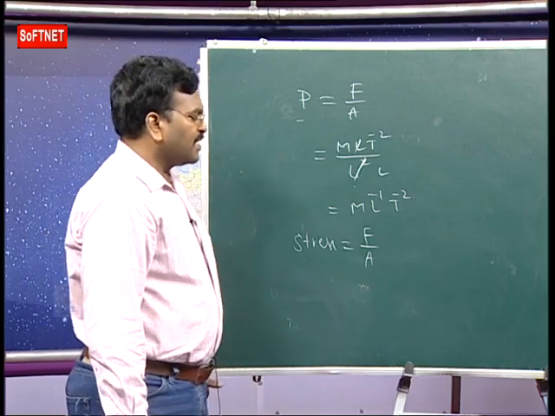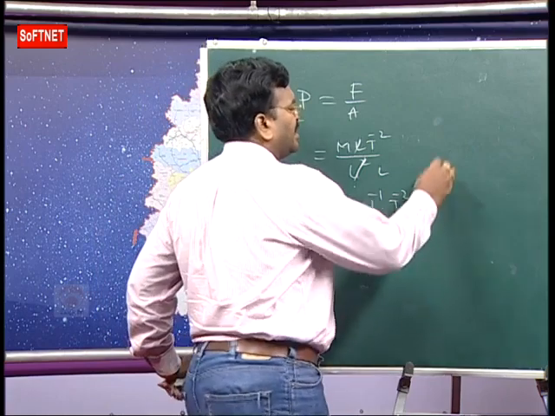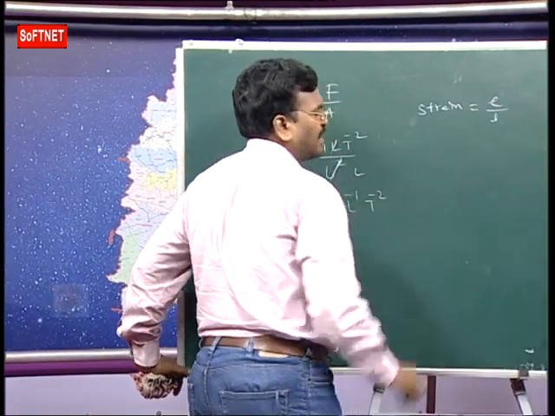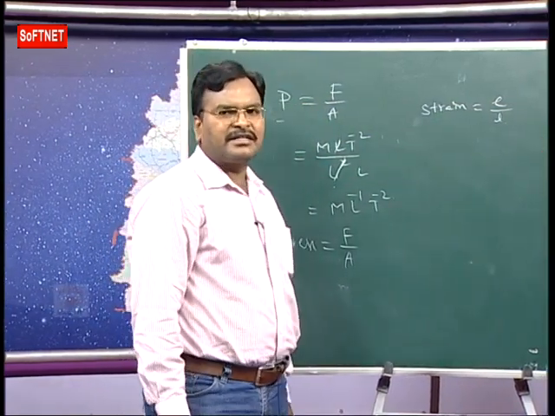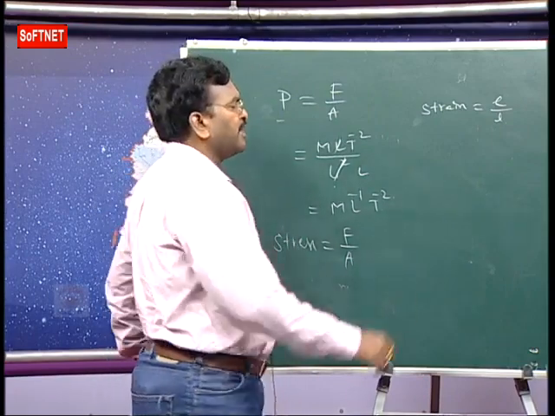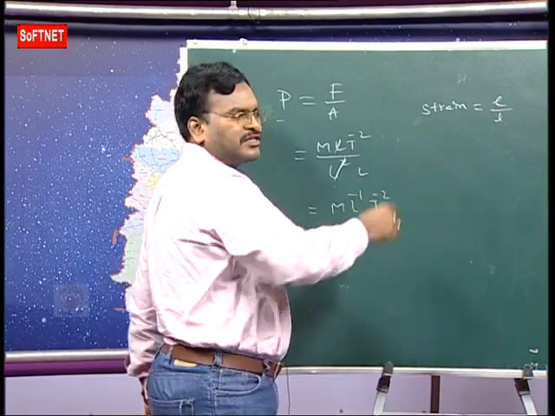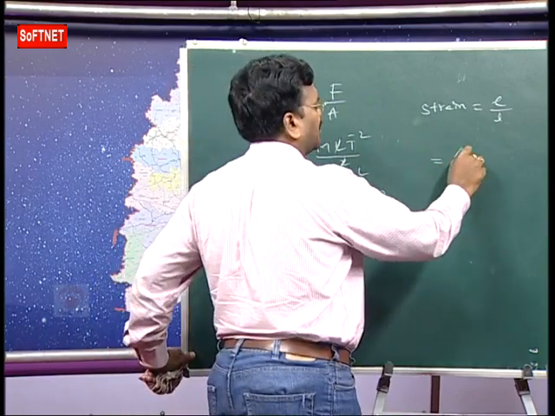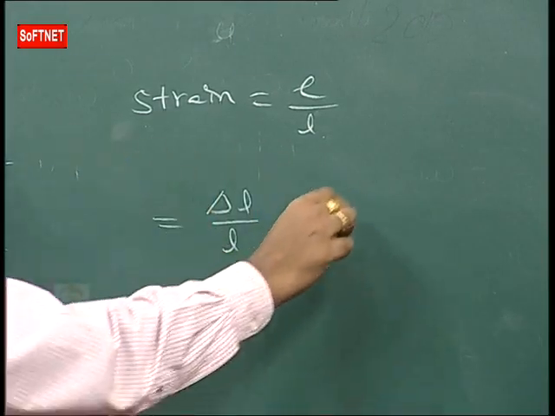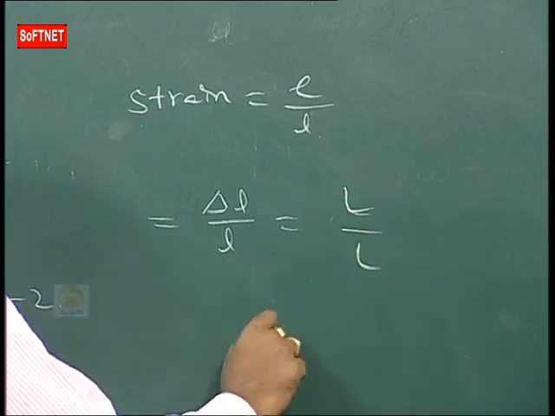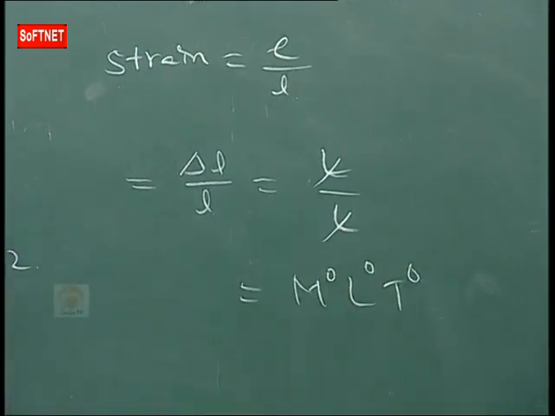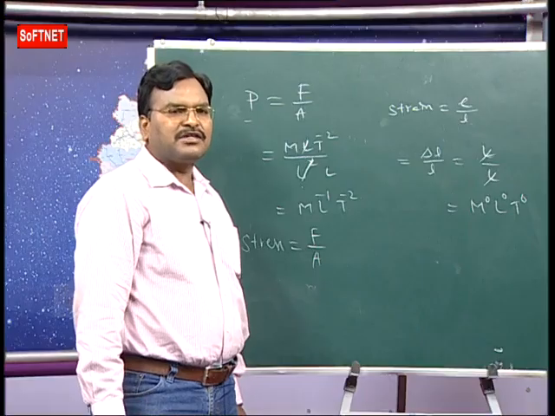And also we have strain. What is strain? Change in dimension per unit dimension. Longitudinal strain is e by L, where e is elongation and L is length. That is, change in length by original length. The dimension formula for change in length is nothing but length, so it is L by L. L and L get cancelled. So the dimension formula is M power 0, L power 0, T power 0. So strain is dimensionless.